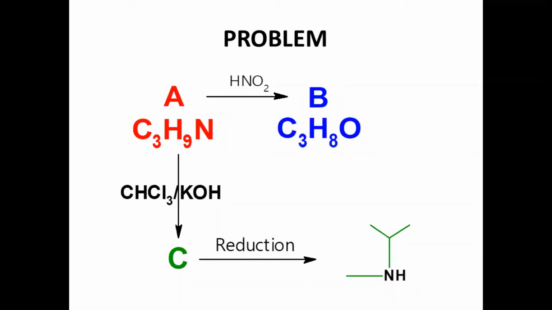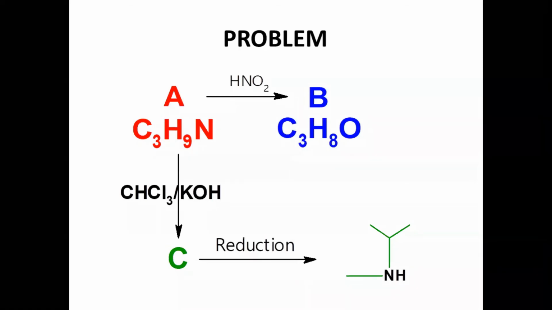Let us simply predict. We are getting amine on reduction, but what might be the reactant, that is C. It may be isocyanate, because chloroform and KOH is a specific test for amines, that is the carbylamine test. Any amine, if you treat it with chloroform and KOH, will form isocyanate.